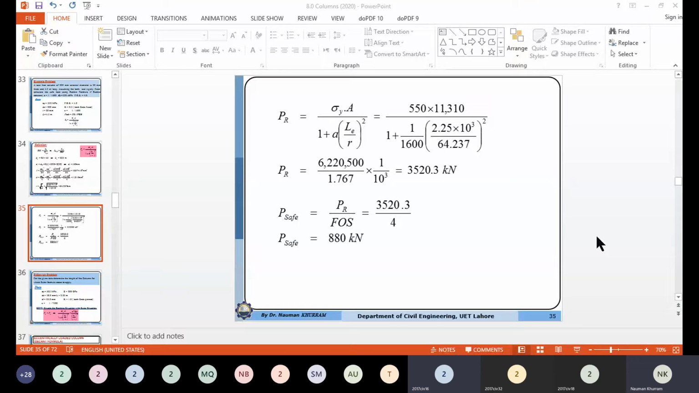No, this is not the case. This is the other case. Actually, the capacity of the long column is a function of the slenderness ratio. I understand your question. You are saying that pi square E over slenderness ratio squared is constant, so it is independent of sigma y.